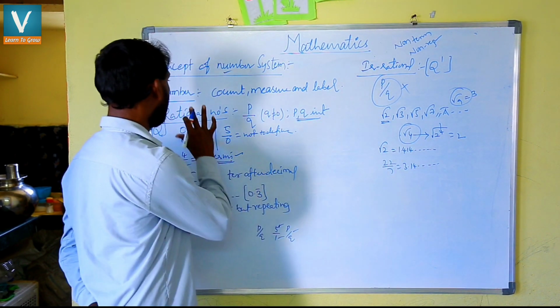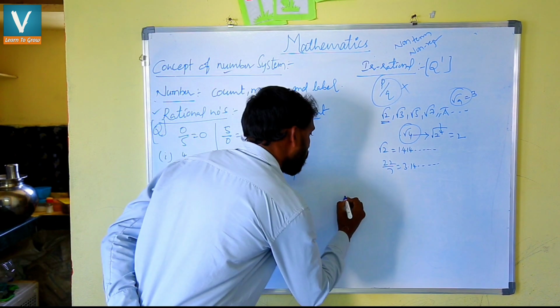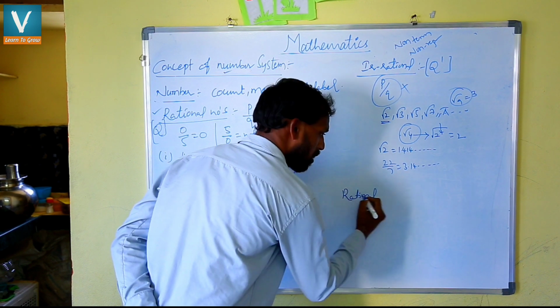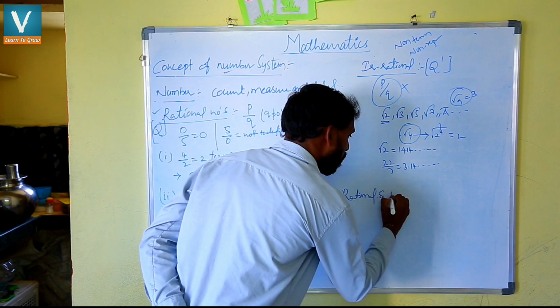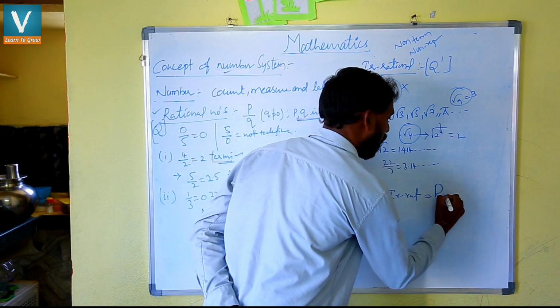So by these two, rational and irrational numbers, we can conclude that the combination of rational and irrational numbers is called real numbers.